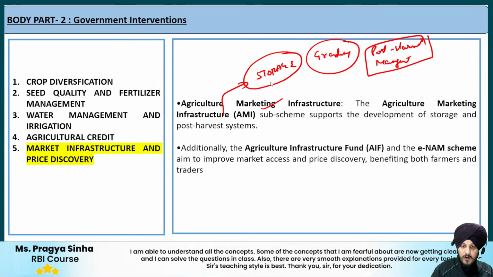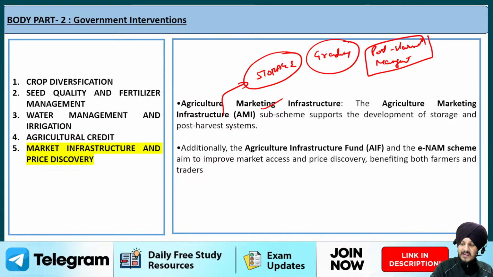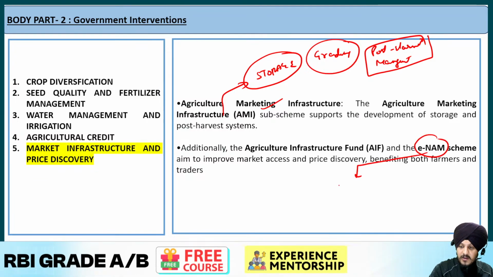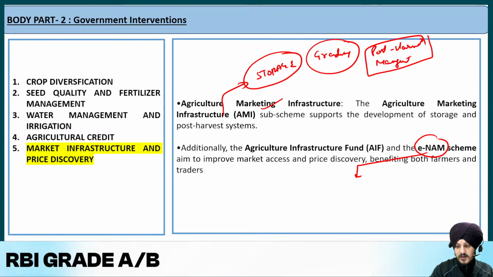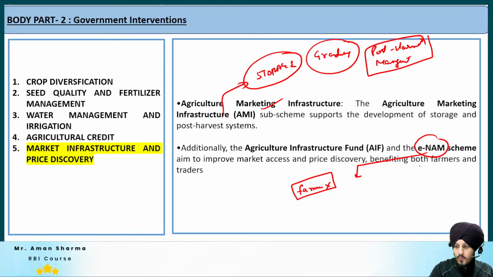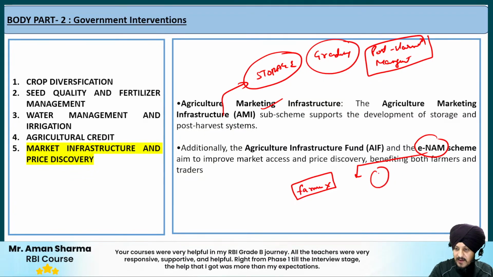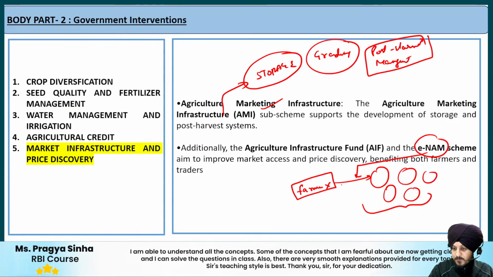Apart from that, what do we have? We have the Agriculture Infrastructure Fund also and the ENAM scheme also. I hope you know about the ENAM scheme. Basically, it is an online trading platform that basically connects the farmers and the traders across the country. So if there is a farmer, let us say farmer X, and he wants to sell his crop, what he can do through the ENAM platform is search for the different markets anywhere in the country, and he can sell his products to these markets.